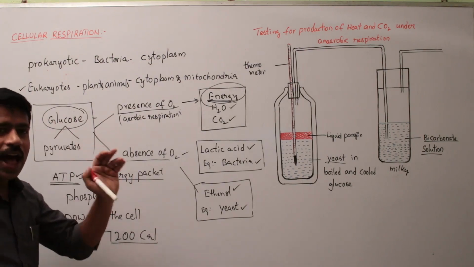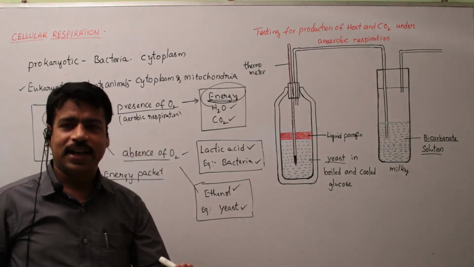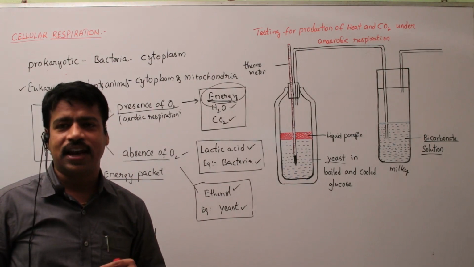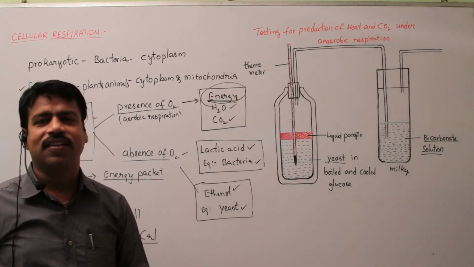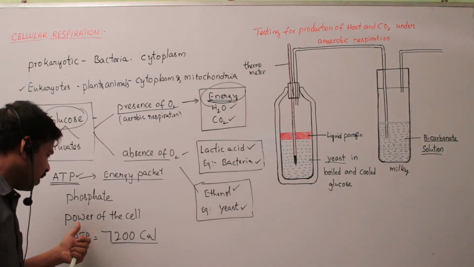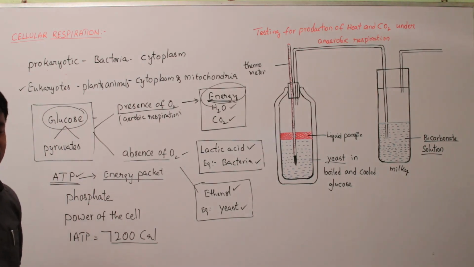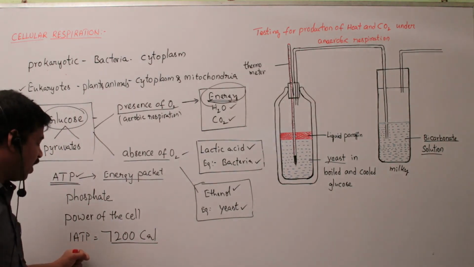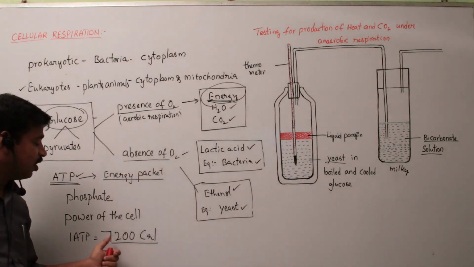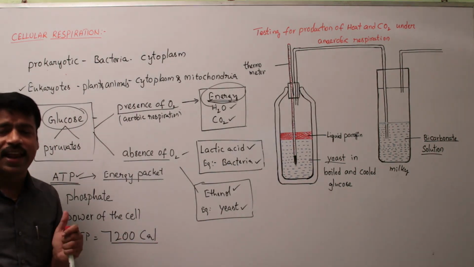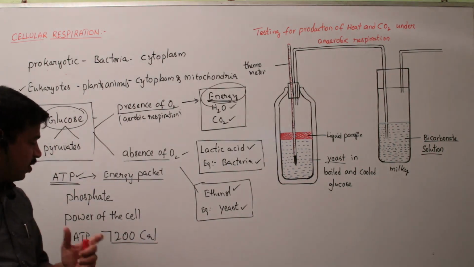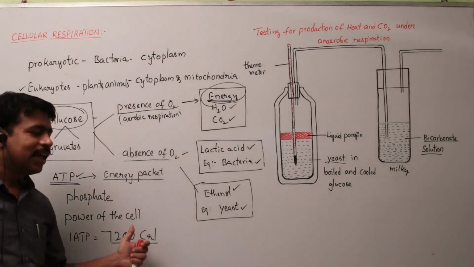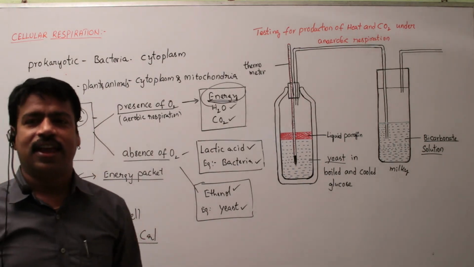Since the energy is liberated and stored in mitochondria, mitochondria are called the powerhouse of the cell. One ATP value is 7,200 calories, that means an ATP gives 7,200 calories of energy.